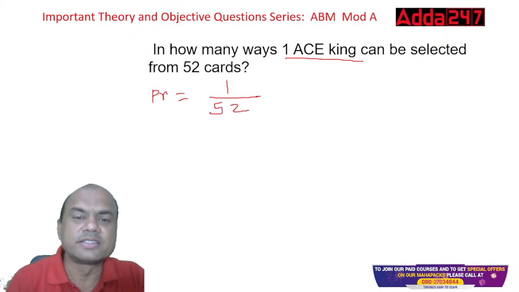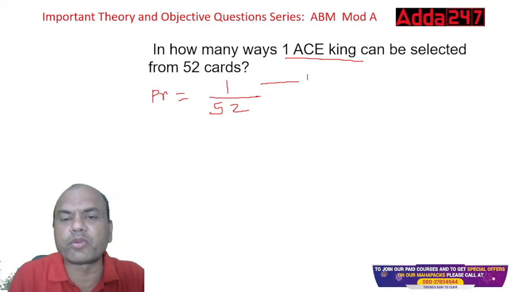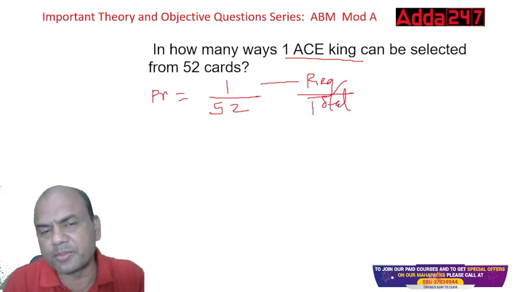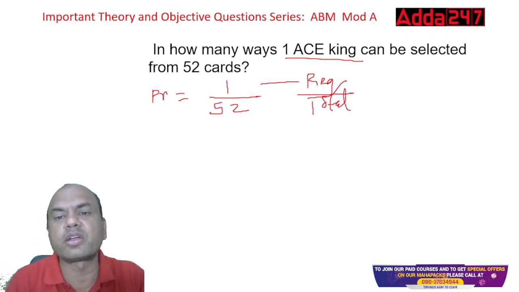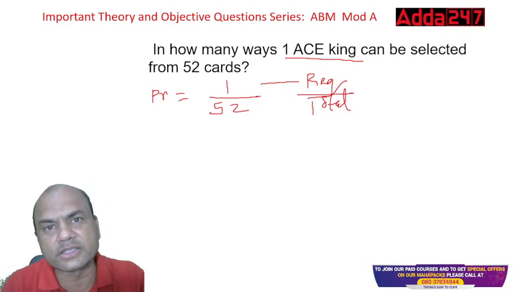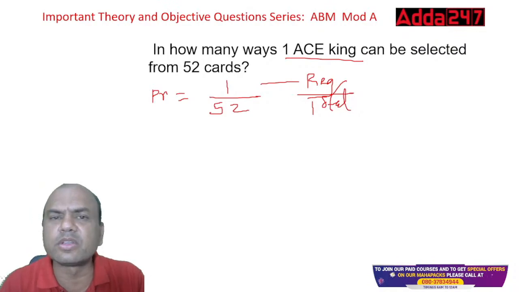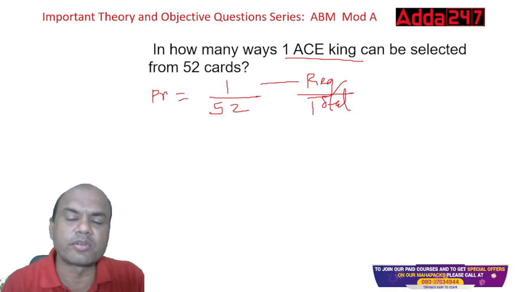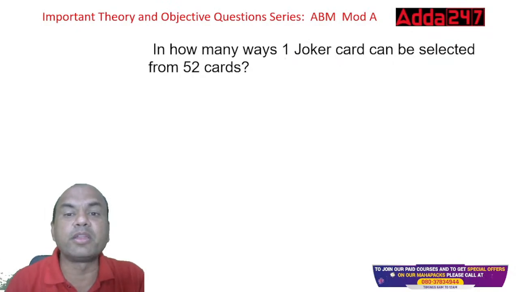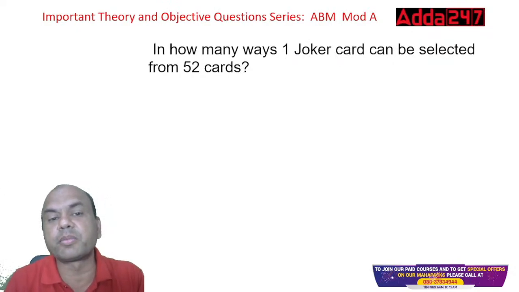Simple, isn't it? Always remember, the formula is simple: required upon total. Total is always the same in cards. Required depends on what is asked. If they ask for 1 king, 4 kings are available. For 1 ace king, there is only 1 available. If they ask for 1 diamond king, again only 1. So got it? Simple.